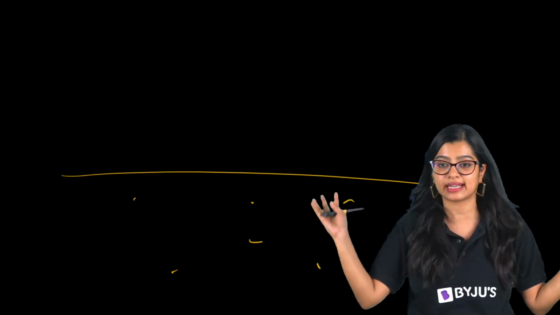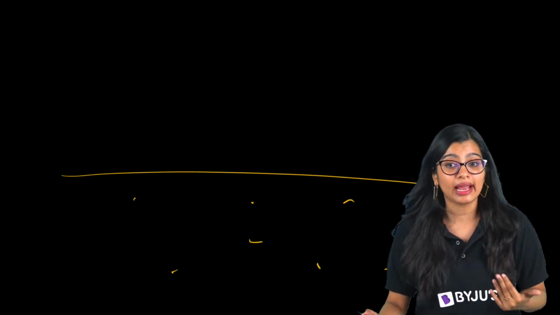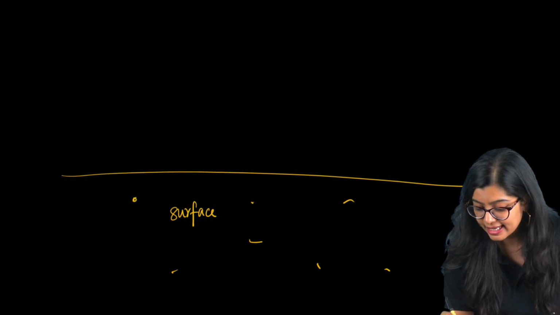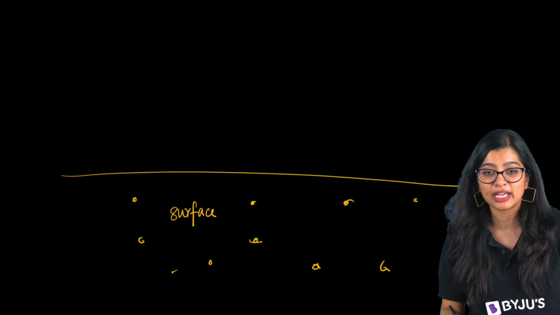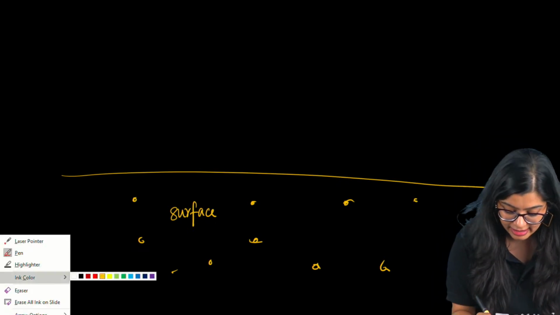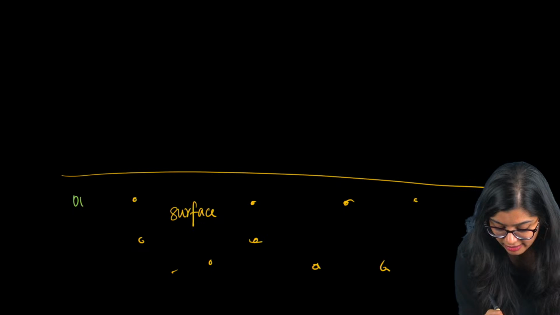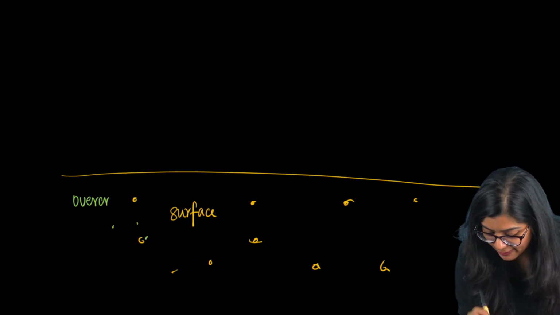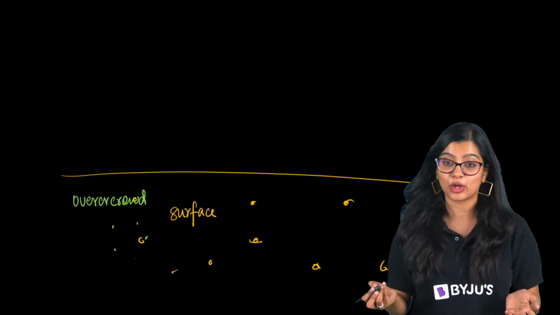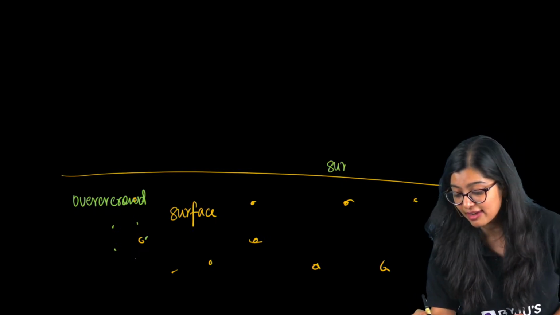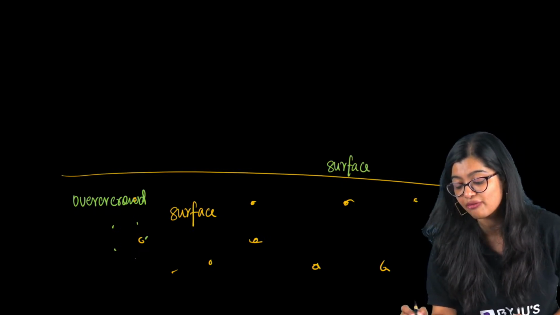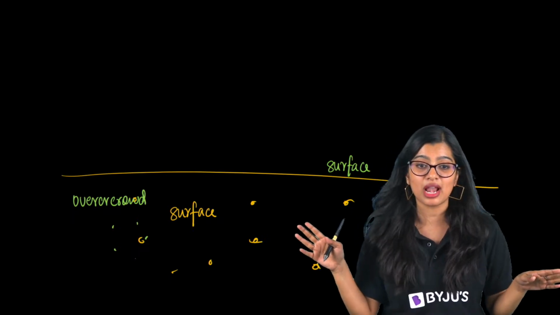I just need to throw the seeds randomly, but it's not very ideal because some of the seeds are on the surface, right? So we see that some of the seeds that are there, we find them on the surface, yes? Which means what will happen? Some of them we see that there could be overcrowding, right? So we see that some of them will clump up in large areas here and they will overcrowd. That means when they start germinating and growing, they will not grow properly. Then along with that, some of them are present very superficially, right? Or on the surface. Now if we are on the surface, what will happen?